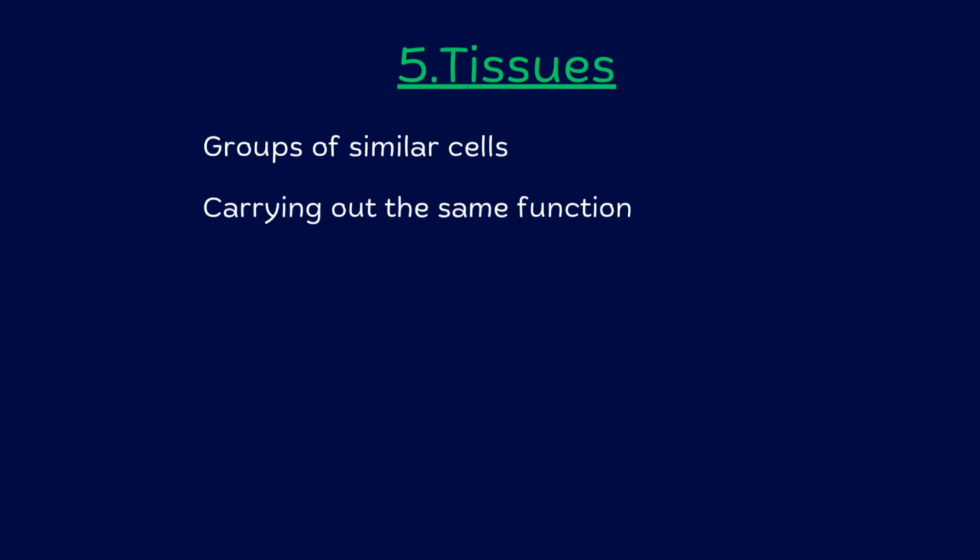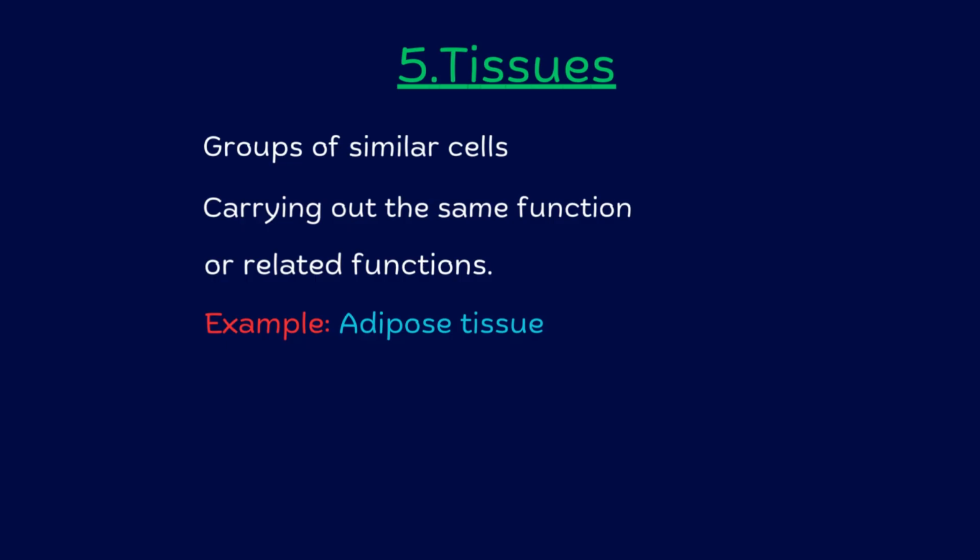The level that follows cells is tissues. Tissues are groups of similar cells carrying out the same function or related functions. For example, the adipose tissue located underneath the skin that insulates the body.